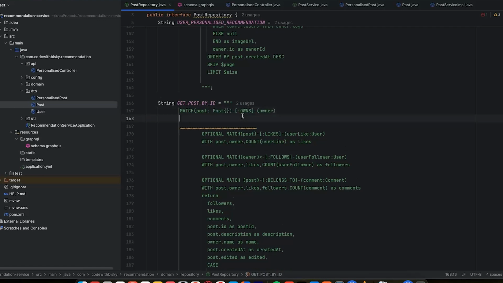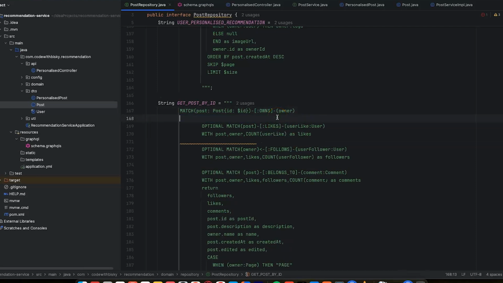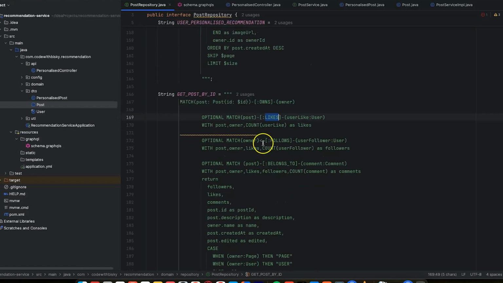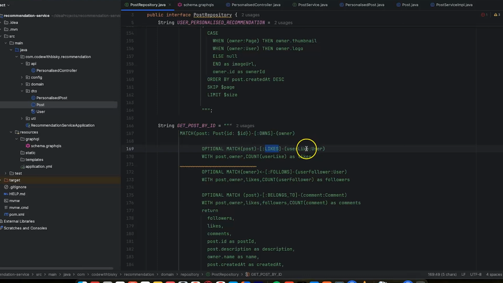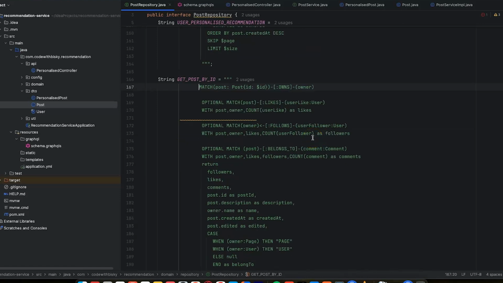We are looking into the post and we are looking for this ID, which is $ID. So that's why we put it. We are looking for this post, and we are looking for the owner, we are looking for the number of likes of that post, and everything that we implemented here. If you haven't watched our personalized recommendations, you can watch the previous tutorial, because we are continuing from that. So for you to understand this, you must have a basic knowledge of the previous tutorials.